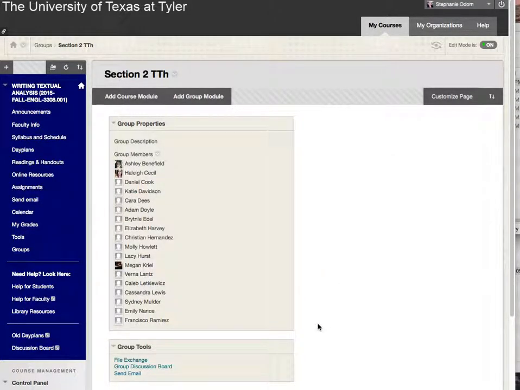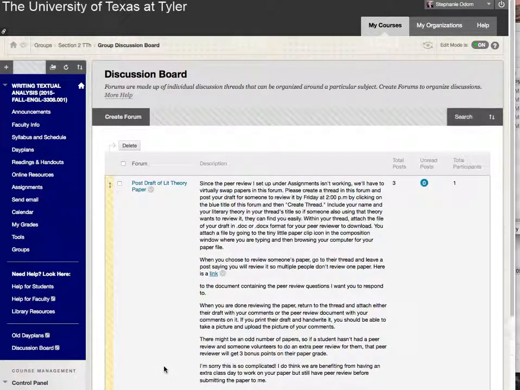Okay, I think this is the part I forgot to write about. You go down to Group Discussion Board. These are instructions for posting and then reviewing the papers. You can read those, but I'm demonstrating that for you now. So here's the link for the document with the peer review questions on it. You can click that. I just tried to do it and then the recording stopped, so I'm not going to do it this time. Okay, so then this is the forum.